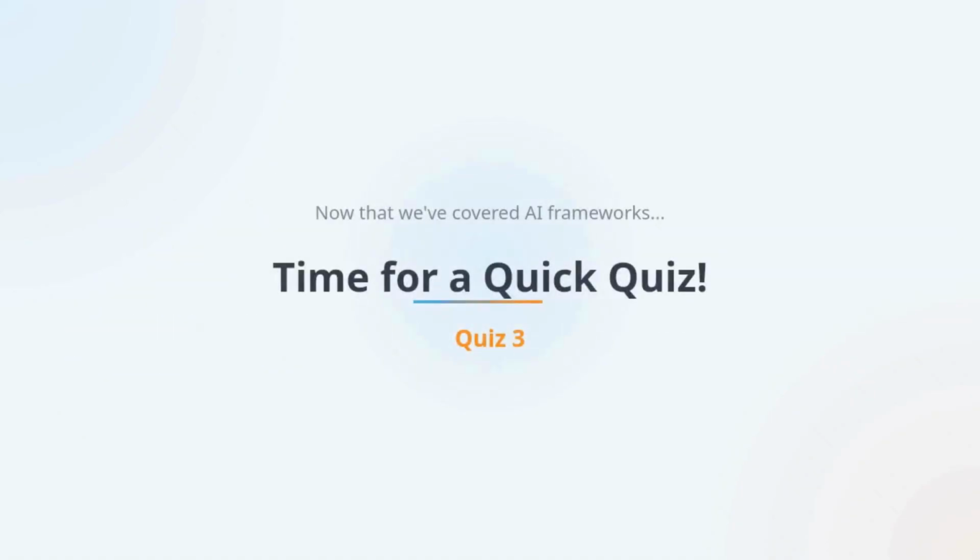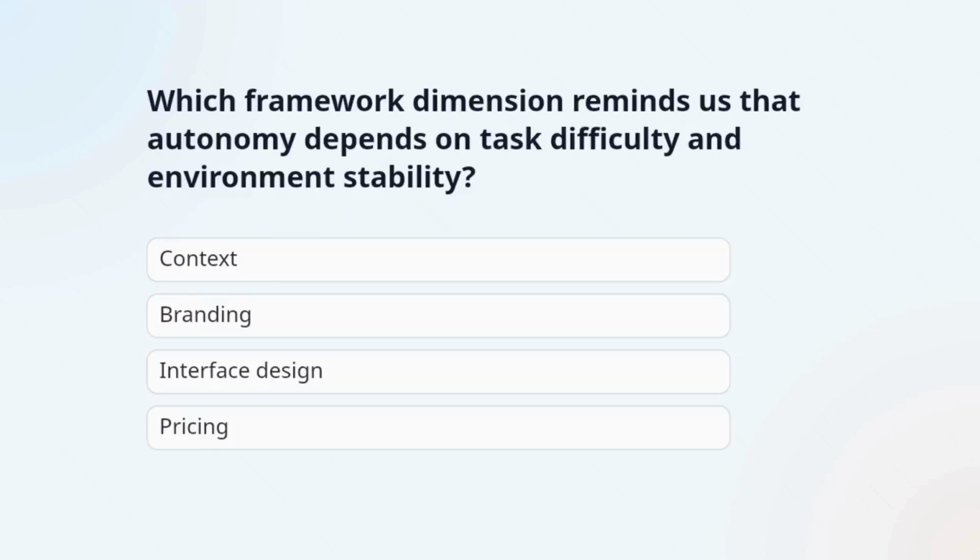Now that we've covered AI frameworks, let's test what we've learned so far. Here's quiz number 3. See if you can get it right. Question 1. Which framework dimension reminds us that autonomy depends on task difficulty and environment stability? The correct answer is context. The robotics-inspired context view looks at mission complexity, environmental complexity, and human independence.